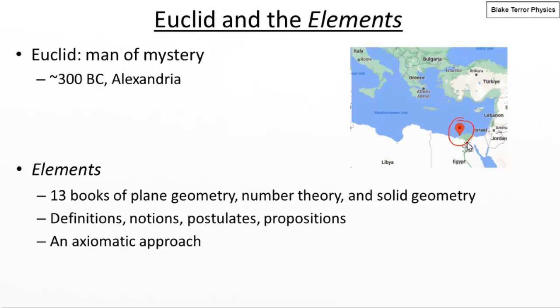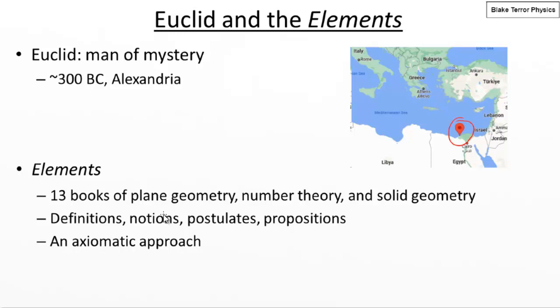You can see it here marked on the map. It's on the west side of the Nile Delta. So yeah, nowadays that's in Egypt. But at the time it was Greek. It had recently been founded by Alexander the Great, and he named it after himself. And we know that Euclid spent much of his life living in Alexandria. And that's probably where he compiled the Elements.